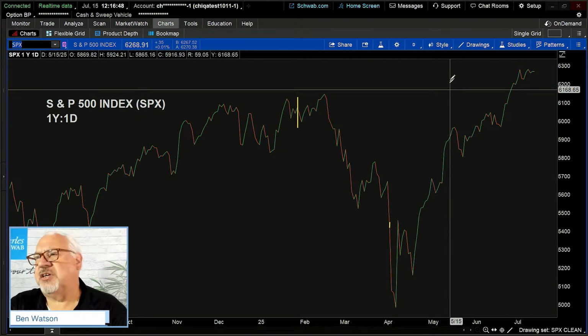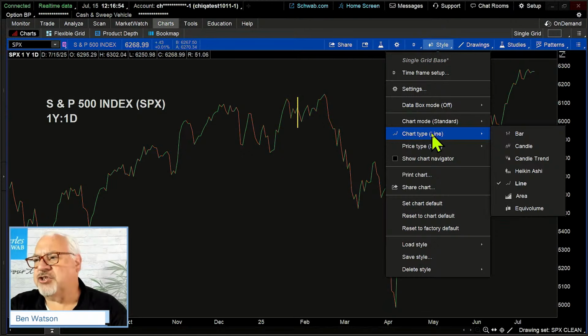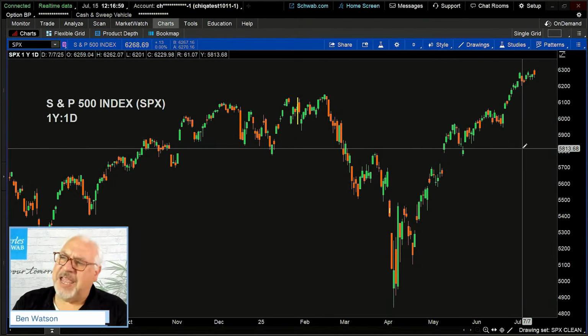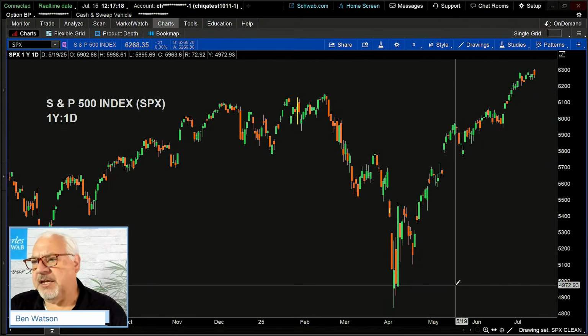So I'm going to change the style of this chart, and I'm going to change that chart type from a line chart to what we refer to as a candle chart. And a candle chart gives us a little bit more information about what's going on, about the market, about the daily battle between buyers and sellers. So what I want to look at in this particular case, still on the S&P 500, now I want to break down some of these candles so that we have an understanding of what those candles tell us.